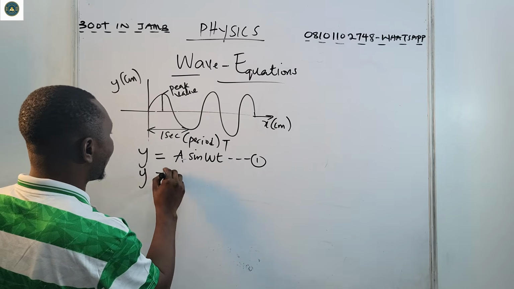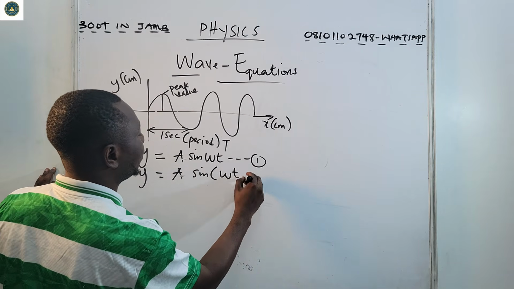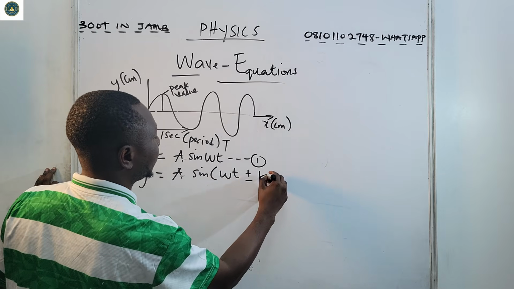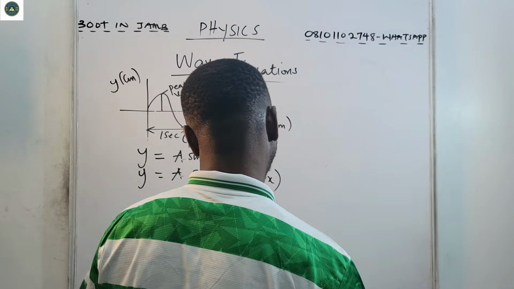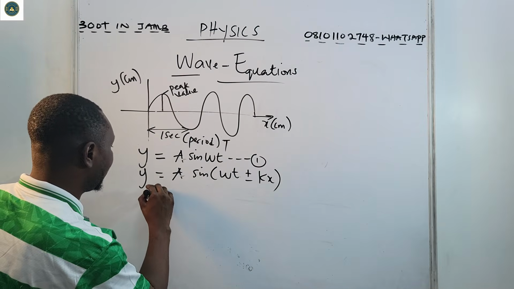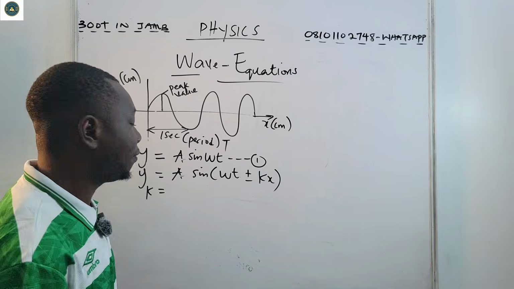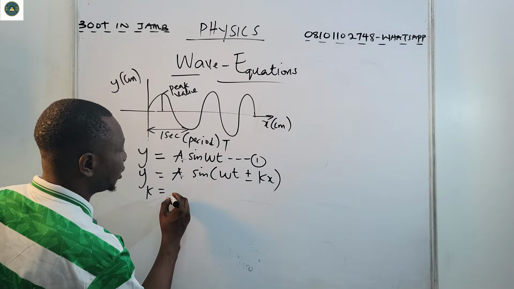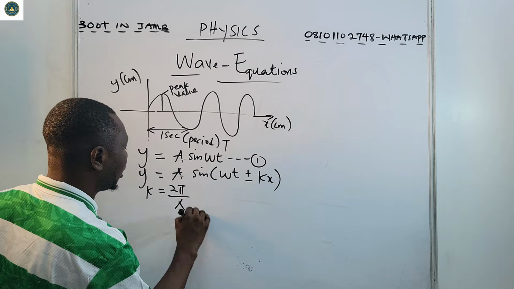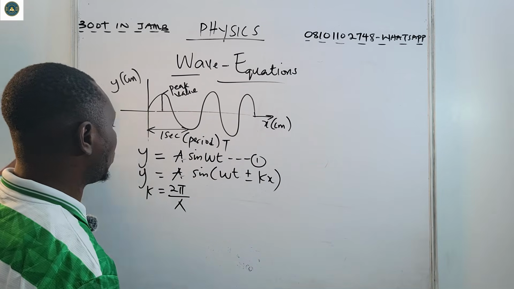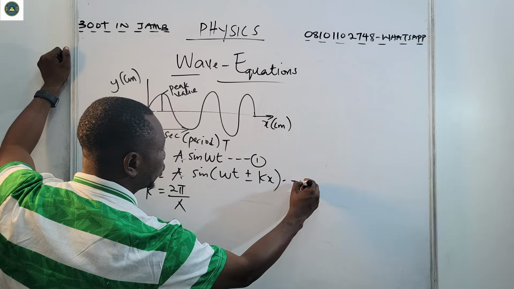Also, y equals A sine of omega t plus or minus kx. Now, what is K? As I've earlier said, K is our wave number or wave constant, and this wave number is 2 pi over lambda. Let's say this is equation 2.